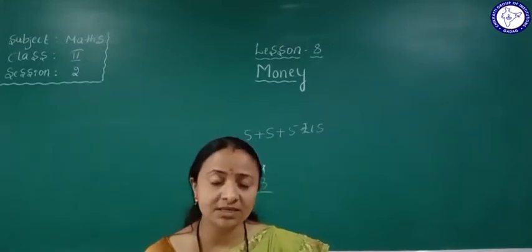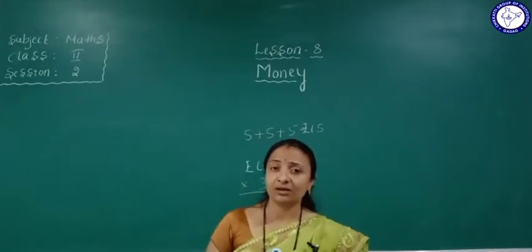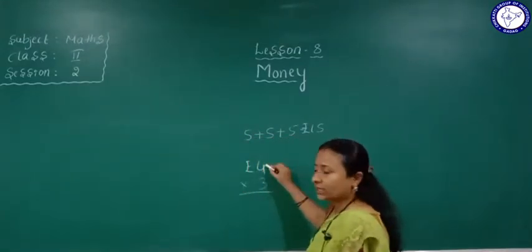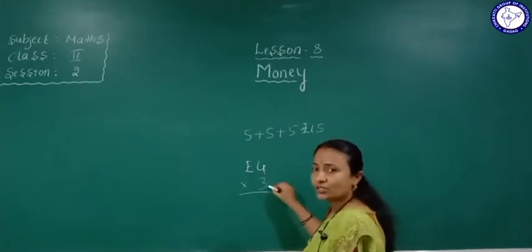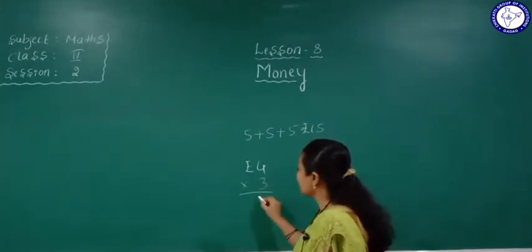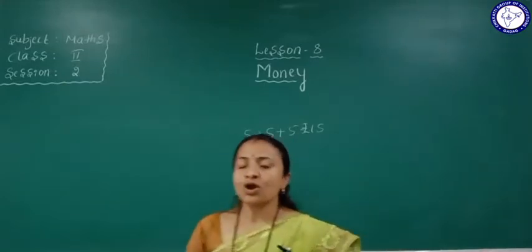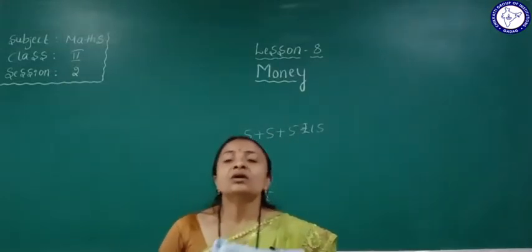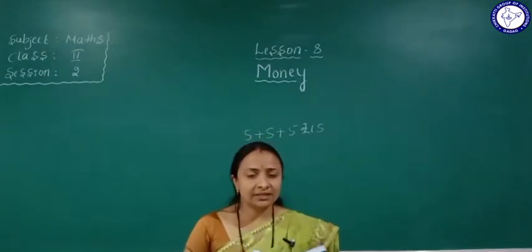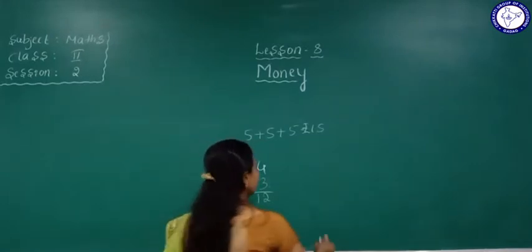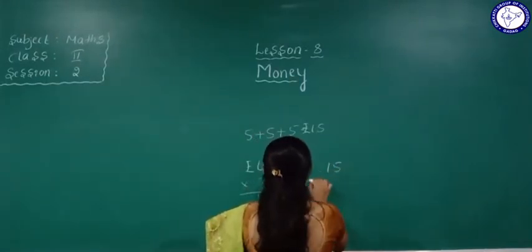How much money will he give the girl? One chocolate is 4 rupees. How much are 3 fours? 12. So the total amount is rupees 12. He cuts it and gives the change. So from 15, how many rupees will we subtract?